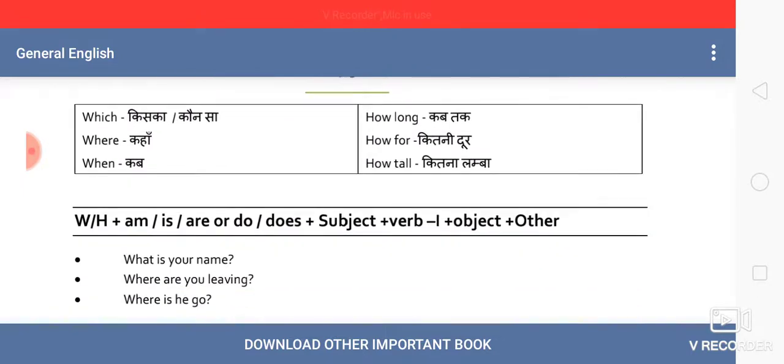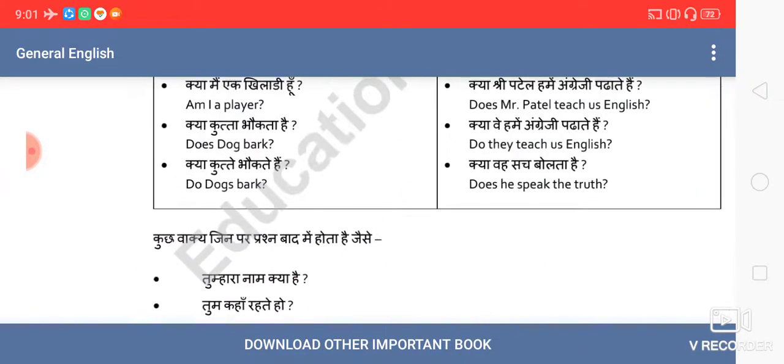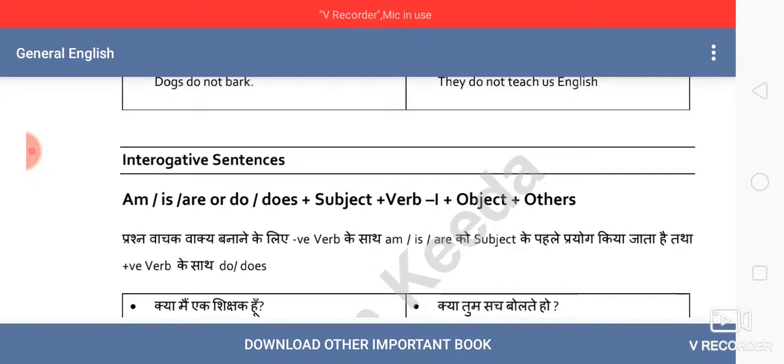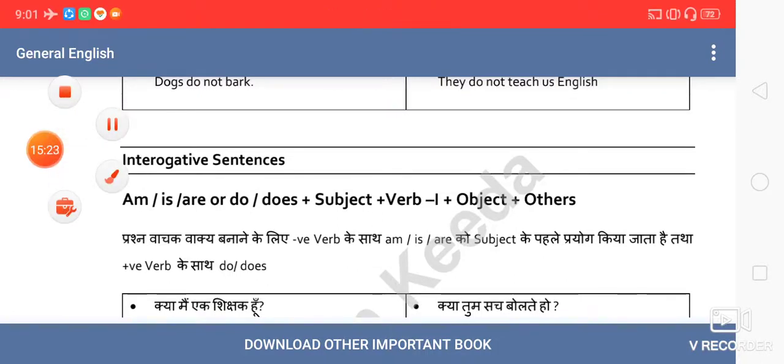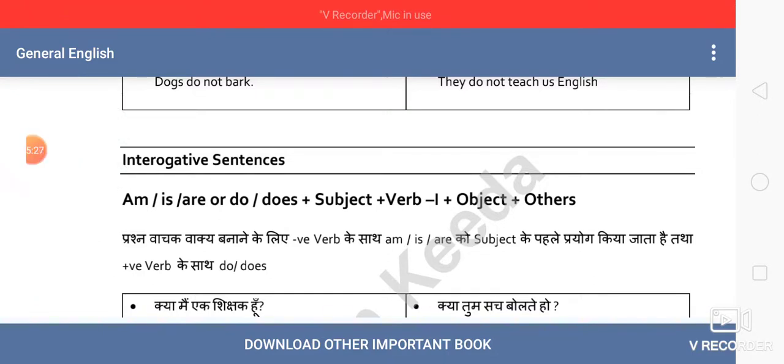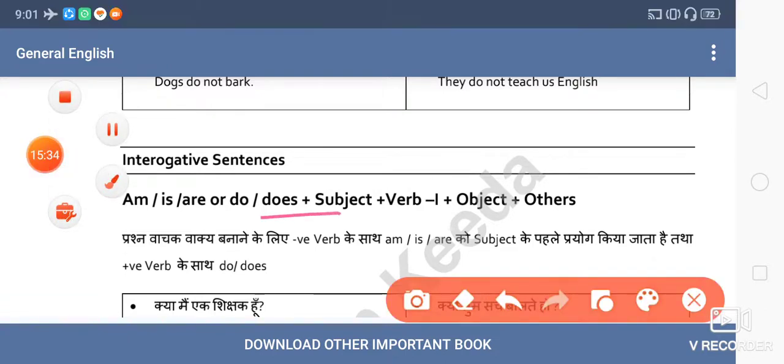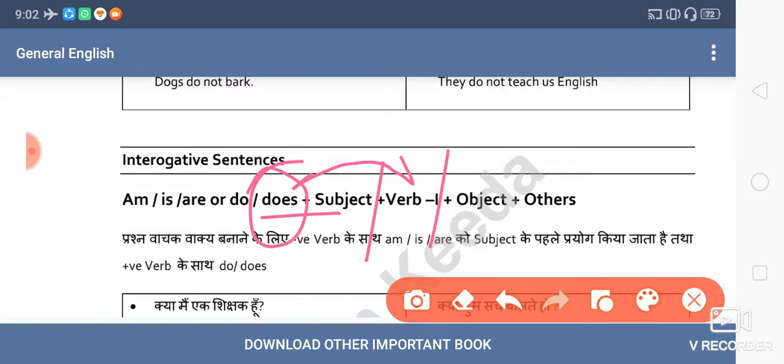So its formula is here. We started with auxiliaries as I told you earlier. So it will start with is, am, are, or it will start with do, does. In previous sentences we used the subject first, but here we are using the auxiliary, then the subject, and then the verb first form. No s or es, because we have already used s or es with do, does. Then the object. Clear?